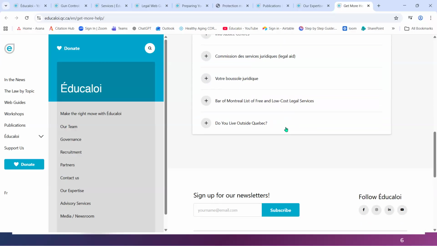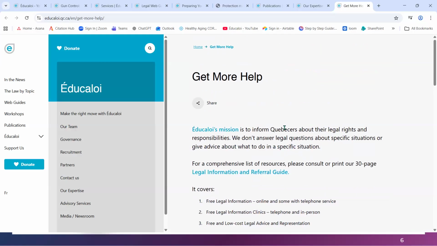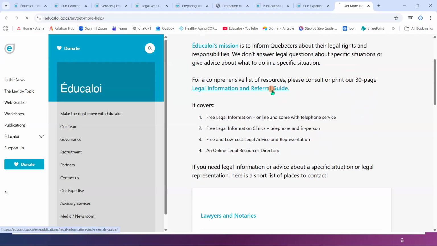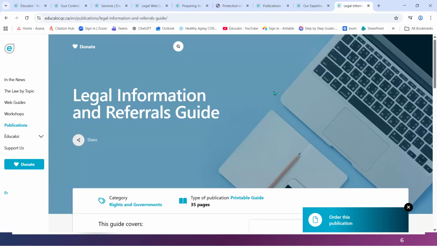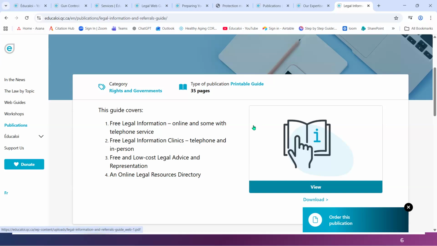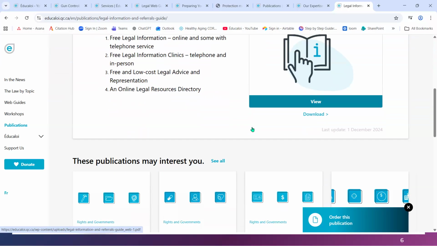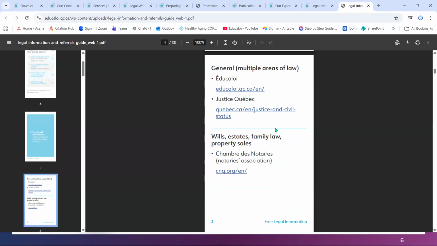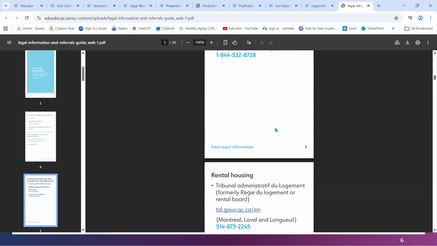So this is where all the additional information and services are. Let's have a little look through this section now. If you look at their legal information and referral guide, it covers online and telephone services for free legal information, clinics by telephone or in person, low-cost legal advice and representation, and an online legal resources directory. You can just go through and view the guide and simply scroll through the pages. It can also be ordered, but everything is available there.